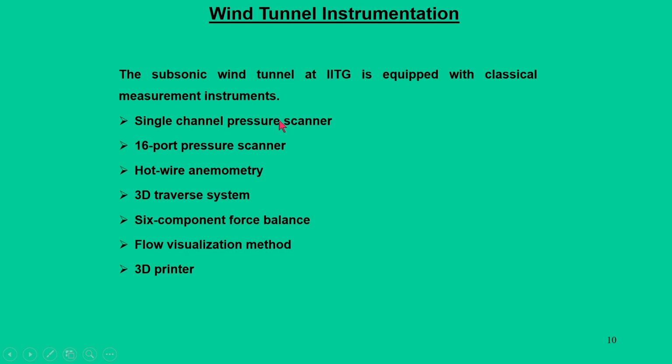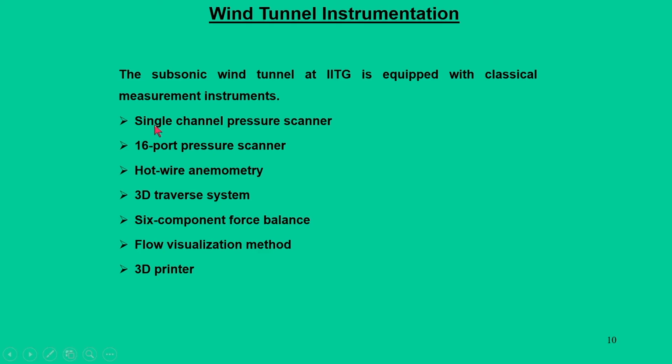Now we will go to the different instrumentation parts of this wind tunnel. A wind tunnel without any instrumentation has no meaning, so we must build the wind tunnel with the necessary instrumentation. The bare minimum instrumentation required is pressure measurement and velocity measurement. For pressure measurement we have a pressure scanner, pitot probes, and inclined manometers and U-tube manometers. These are the possible combinations.